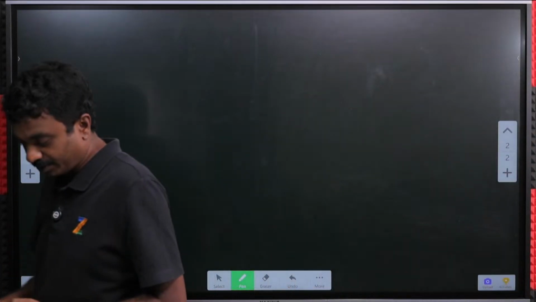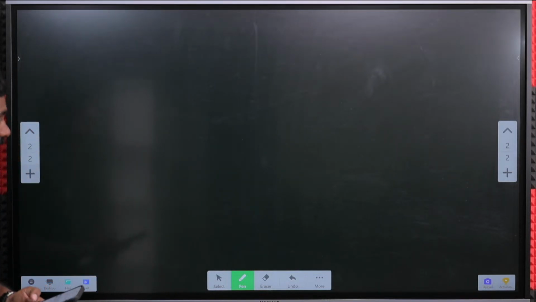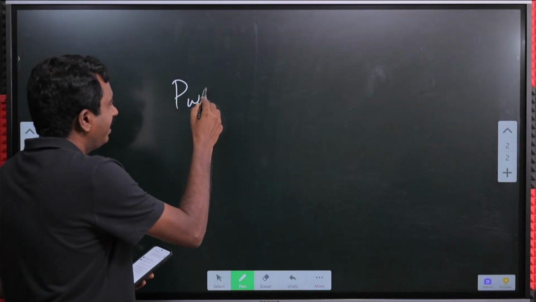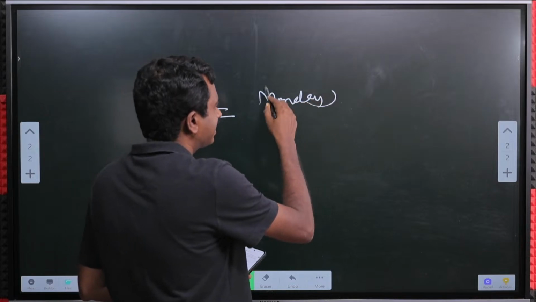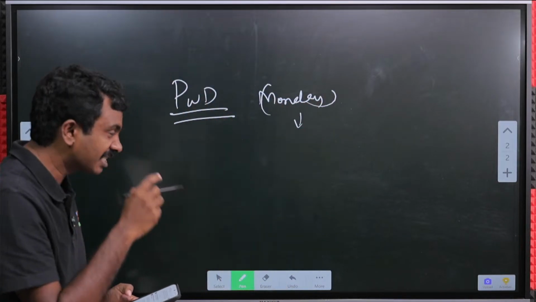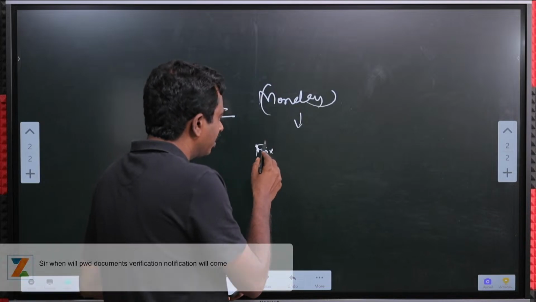We look at queries, the minimal number of queries. We will quickly run them and then take it about. PWD documents verification. We expected that at least on Monday. They usually do it at least 7 days before the registration starts. Surely we expect that by Friday, at least tomorrow, they will start it.